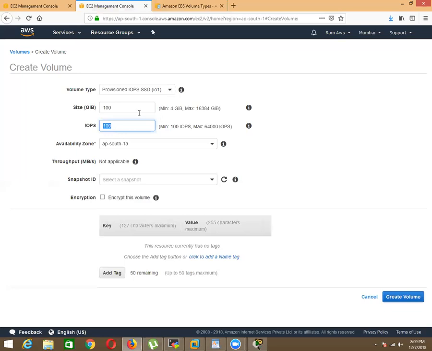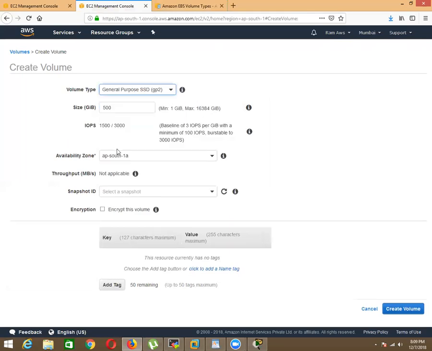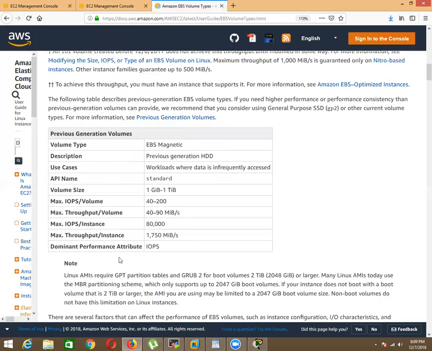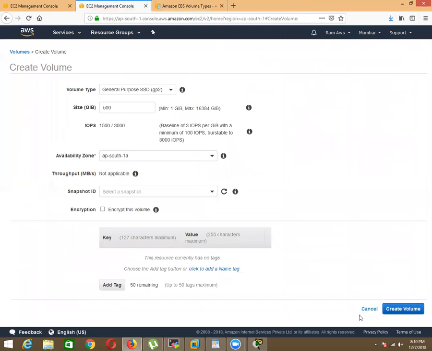Don't give IOPS for small applications. You are going to be charged more. And next, as you can see, magnetic is 1 GB to 1 TB, throughput optimized is 500 GB to 16 terabyte, and general purpose is 1 GB to 16 terabyte. IOPS, they have already written. So maximum it will go how much? It goes to 16,000 IOPS up to 16 terabyte. So based on the capacity, it will increase. But here, your choice. You can give your own IOPS support, and that will be there. This is how the EBS volume types are.